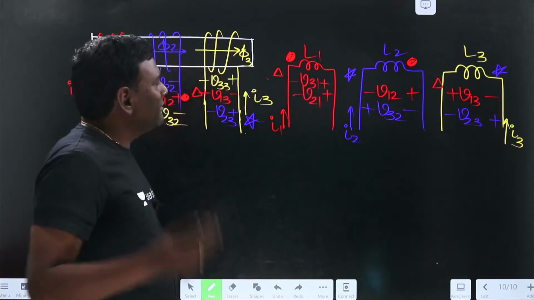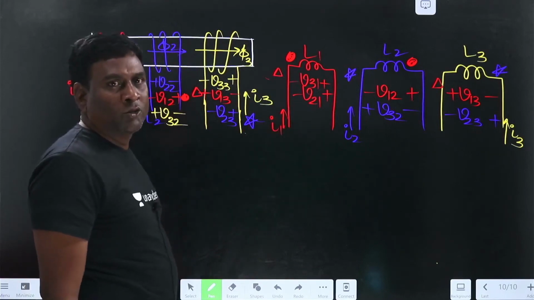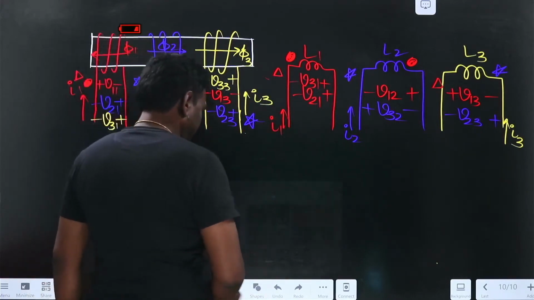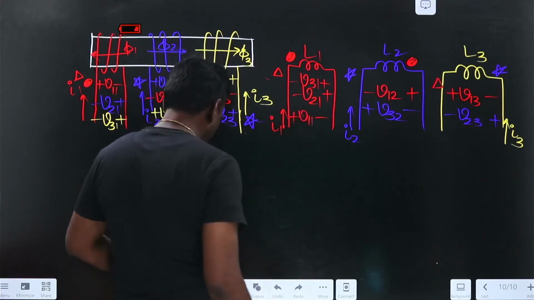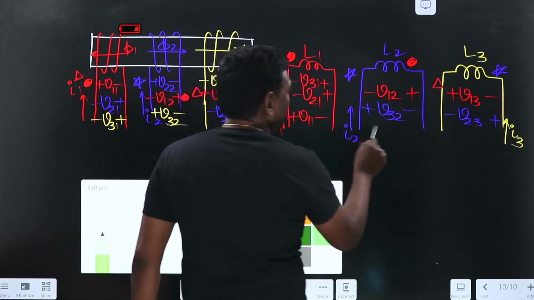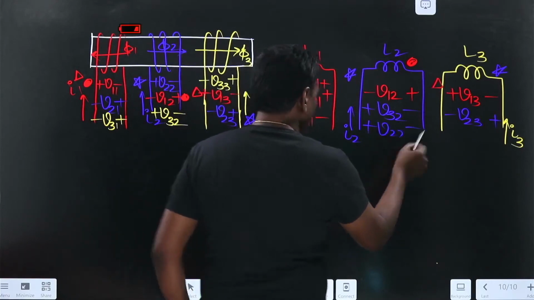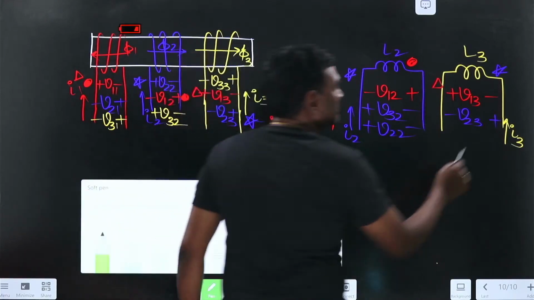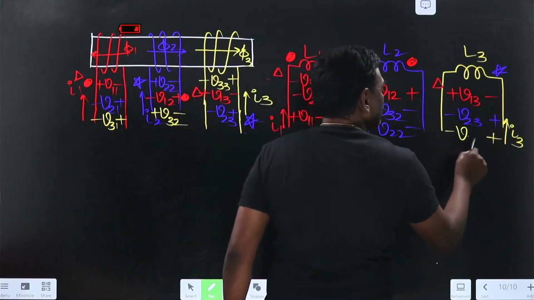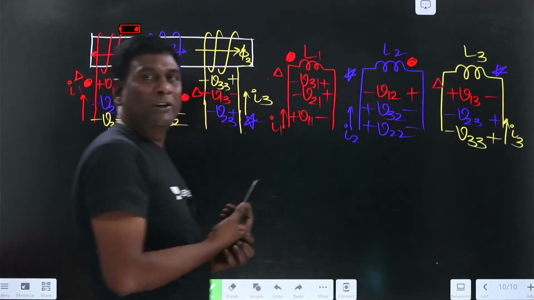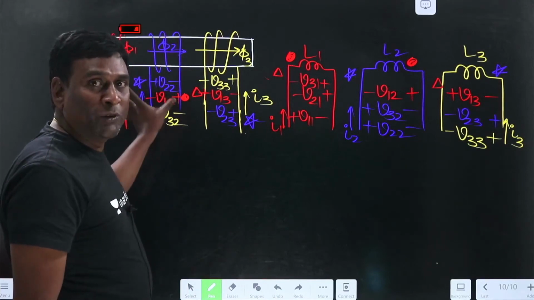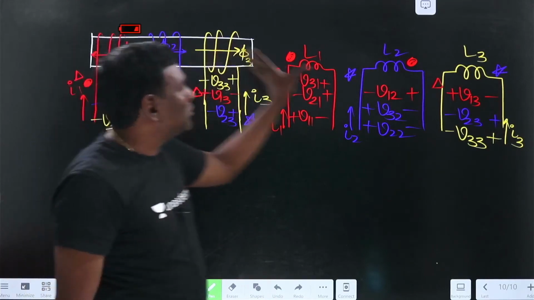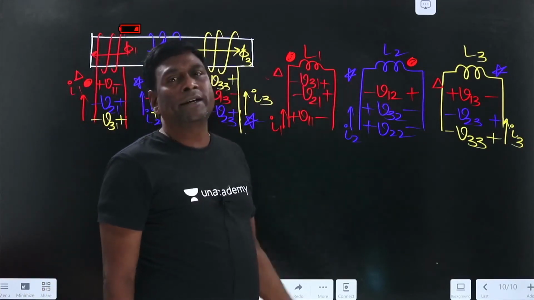On top of that, we included 3 mutuals, so we have to include the self. For self, I1 is entering, so plus or minus V11; I2 is entering, plus or minus V22; and I3 is entering, plus or minus V33. Now we can write down the same equations, right? So by this we came to know how to convert this into dots, and from the dots how to write equations.